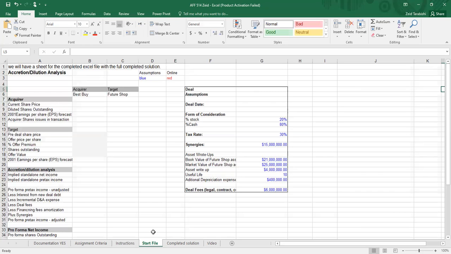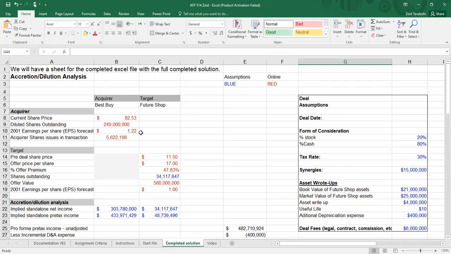Now we're going to go to the main part. I'm going to switch to the complete solution. Before going into more details, I just want to say that the numbers in red are numbers that we took from the actual merger and acquisition between Best Buy and Future Shop. But the blue ones are assumptions we had, because we couldn't find these numbers, so we included them. That's why we have some red and some blue numbers.